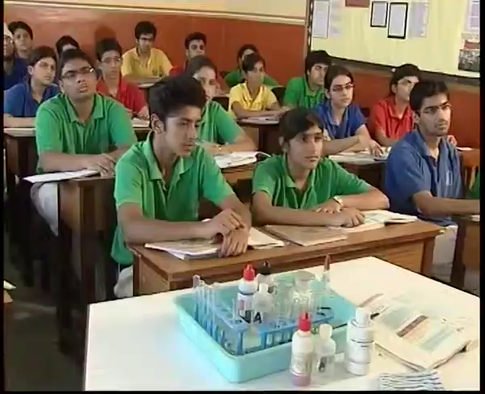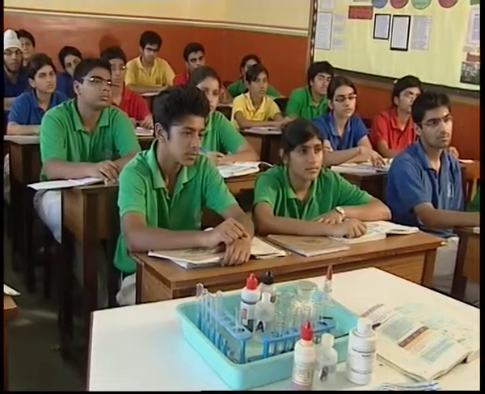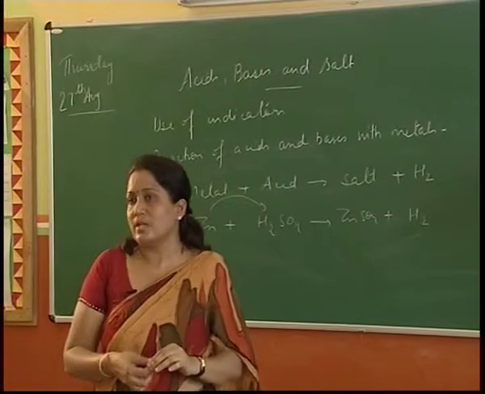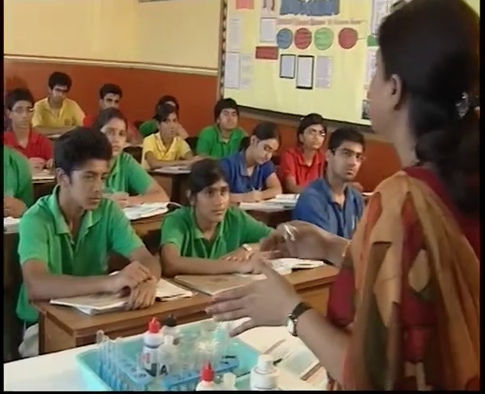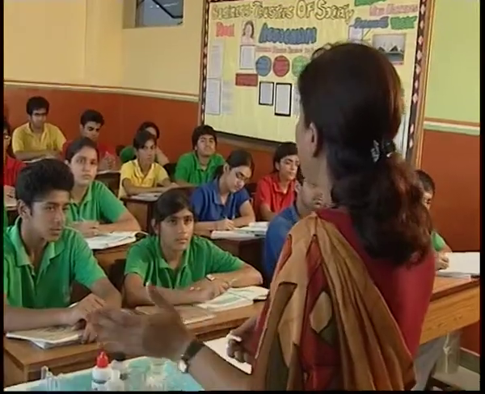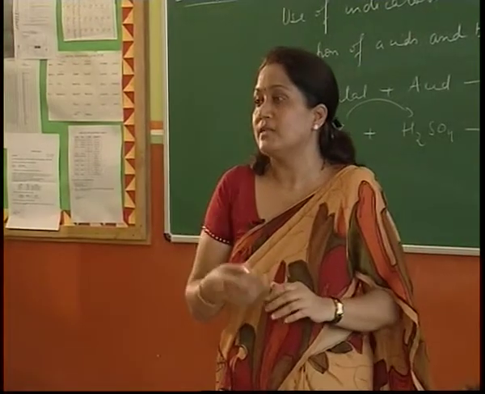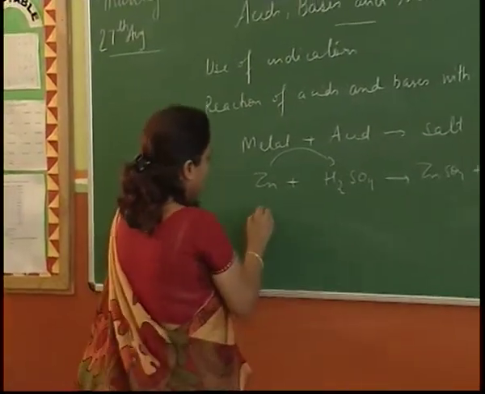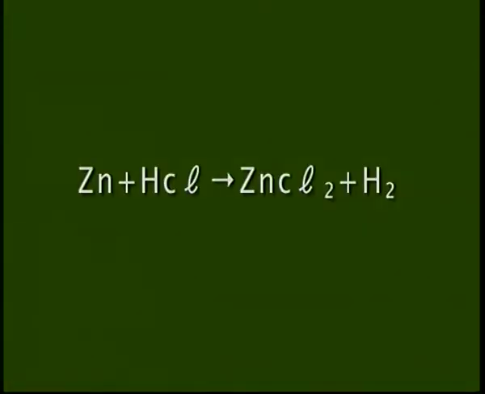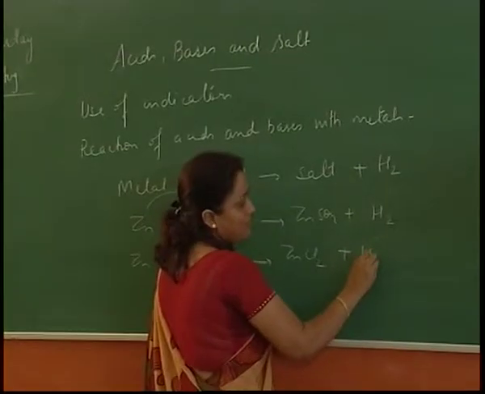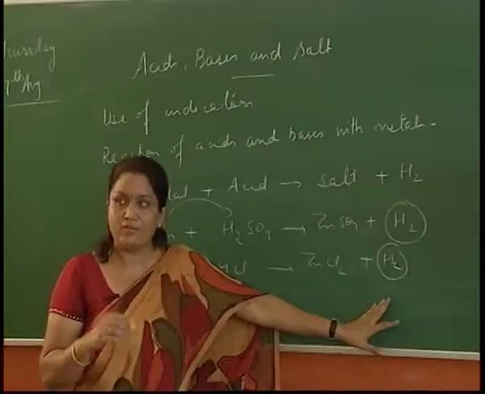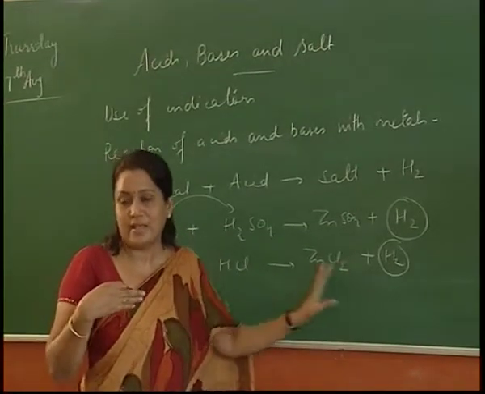We can carry out this reaction with hydrochloric acid, and then you will get zinc chloride. Learn to write these equations with as many metals and as many acids as possible, so that you get practice forming the compounds and also balancing the chemical equation. Zinc with hydrochloric acid gives zinc chloride plus hydrogen gas. So what is the common thing happening here? Evolution of hydrogen gas in the reaction mixture.